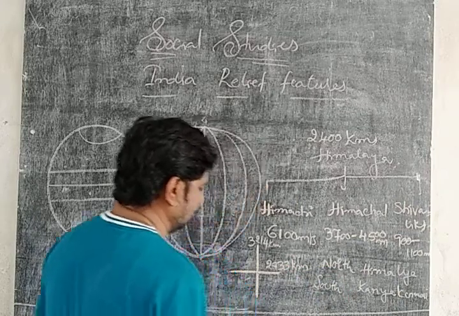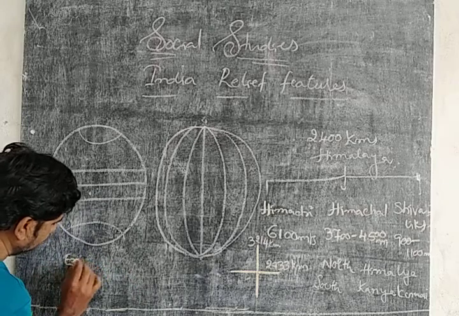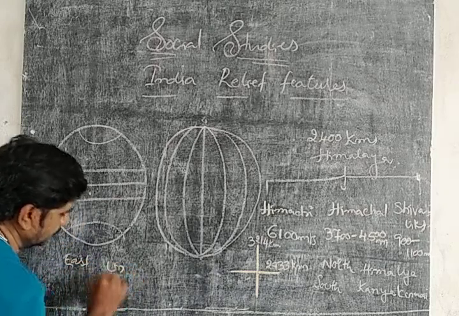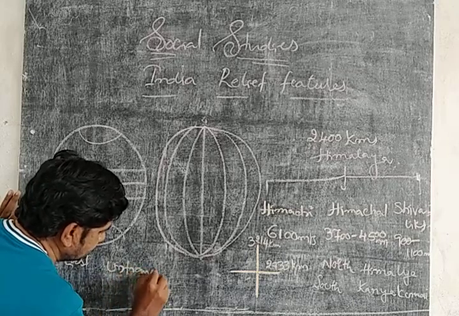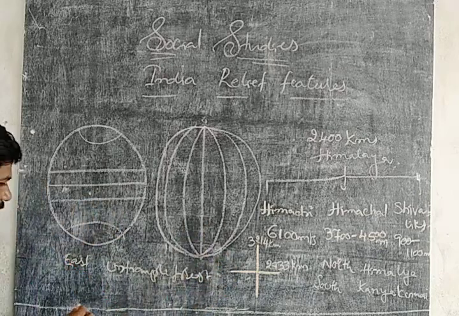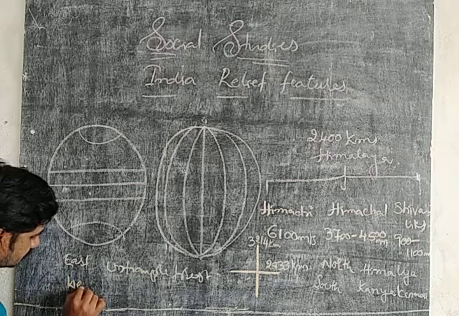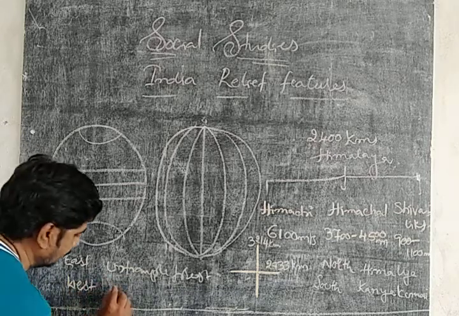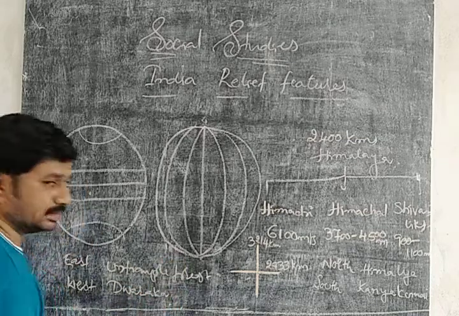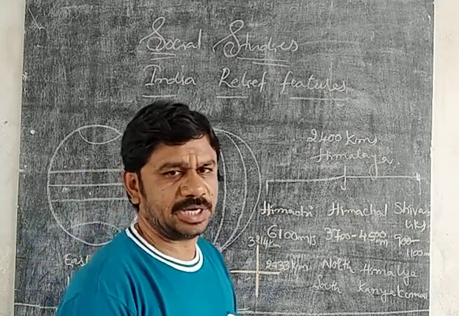On the eastern side, the untrampled forest in the eastern side of India. On the western side, Dwarka in Gujarat is the most end point of India.